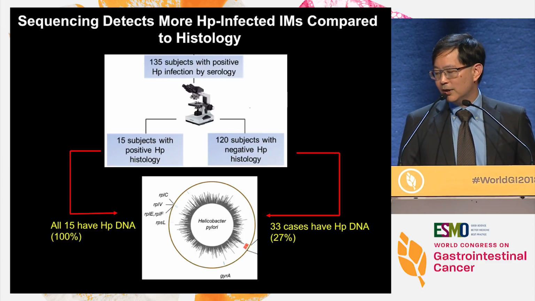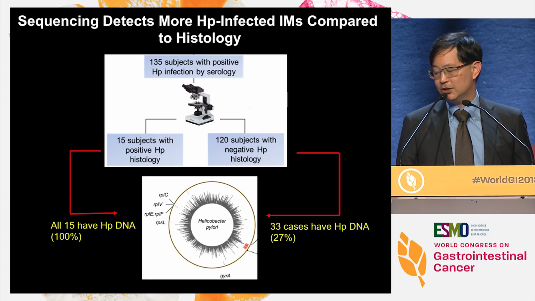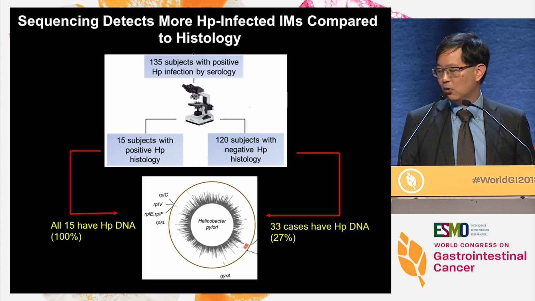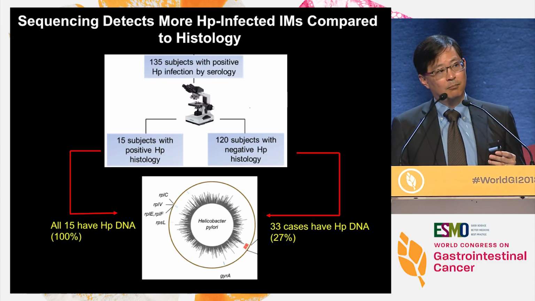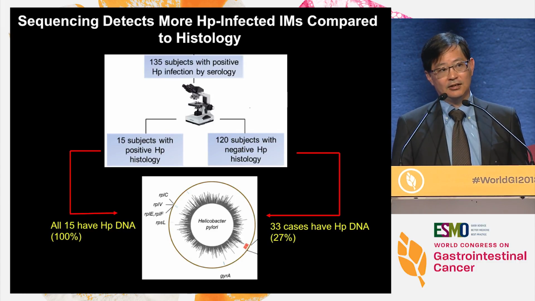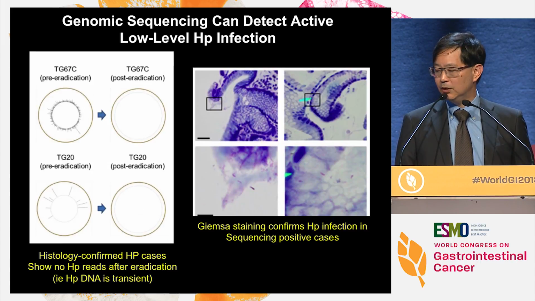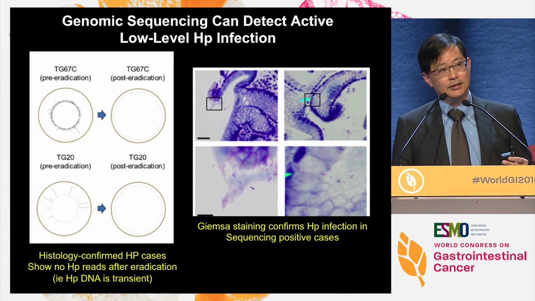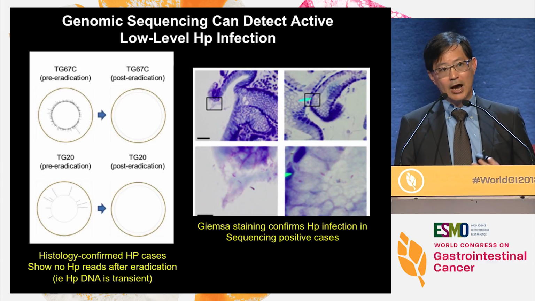But what was surprising to us is that of about 120 subjects with negative pathology by the histology, we still detected about a quarter of them that had positive Helicobacter pylori DNA. And so we wondered what was the reason for that. The first thing we did was to exclude the possibility that detection of DNA is due to residual DNA lying around in your stomach. We didn't think that was the case, but we had to show it.